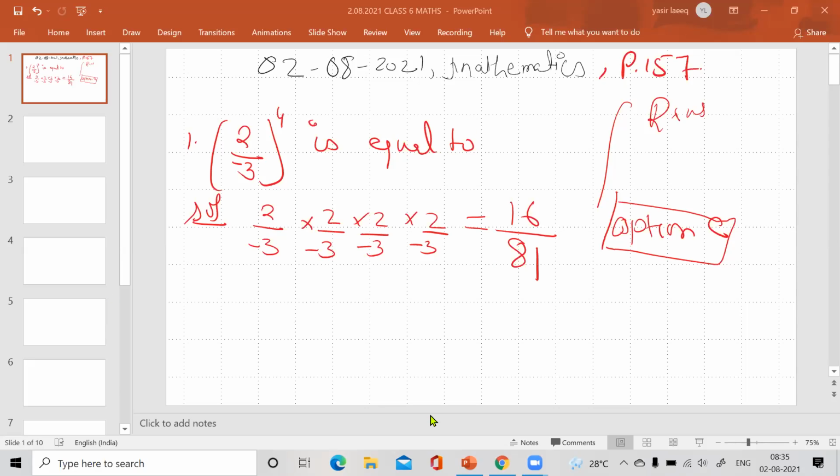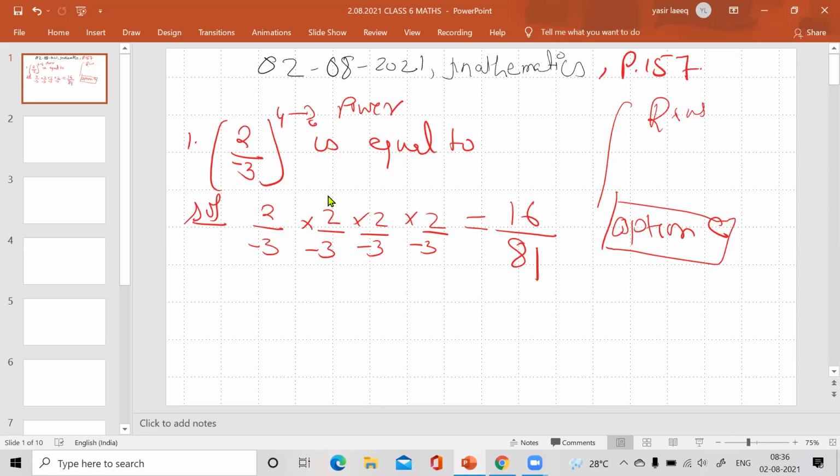I am telling this question means the number of times is what will be the power. This is called the power or exponent. So as the power is 4, we have to multiply the given fraction 4 times. Is it clear? The second thing I'm telling you, which is very important, is that if the negative sign is there, you have to put the negative sign as many times as the power is given to you.